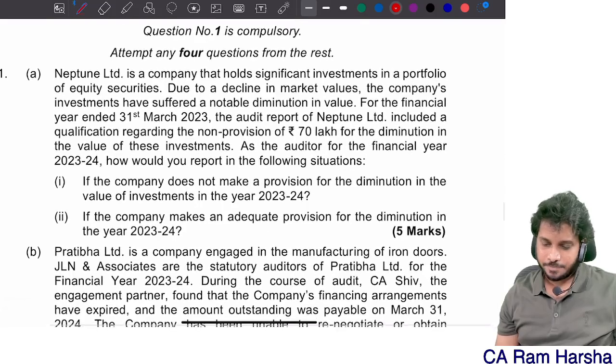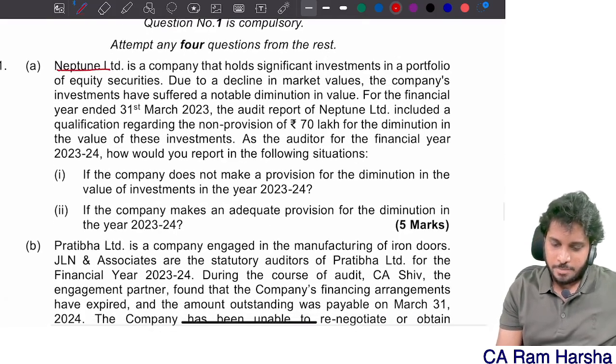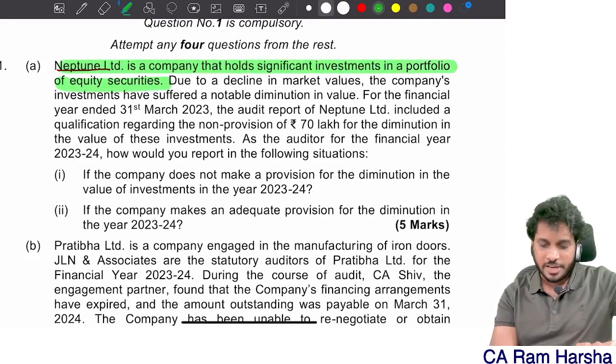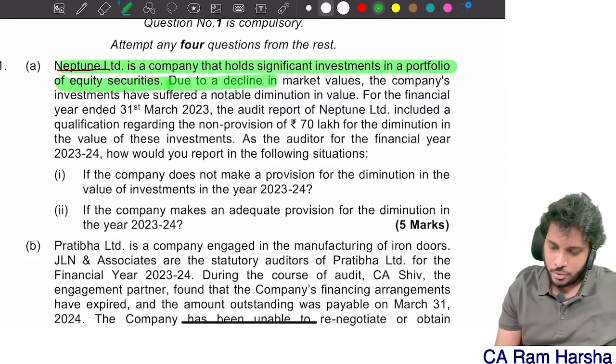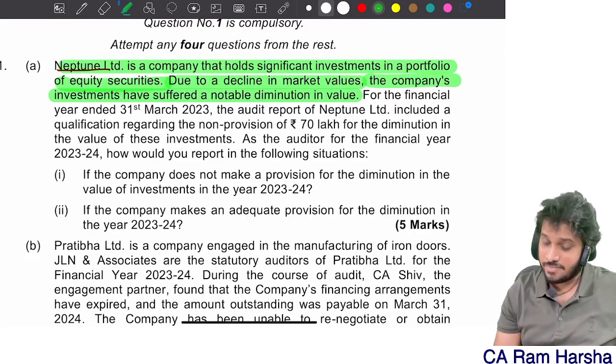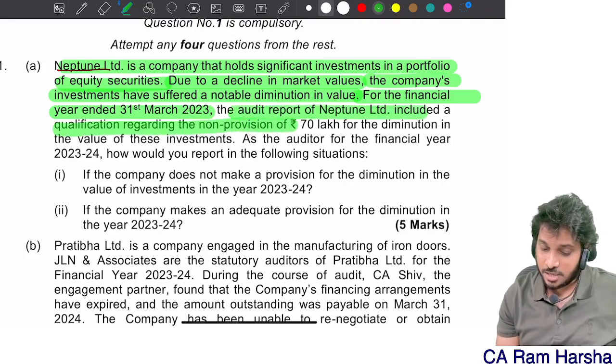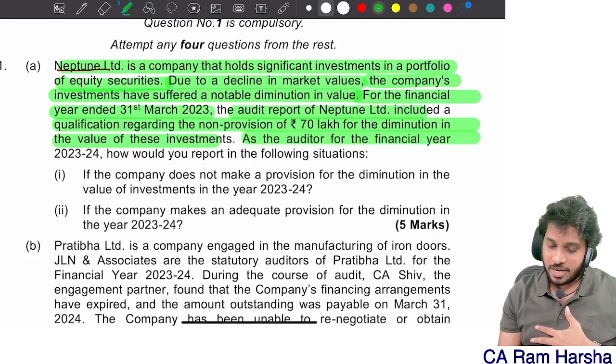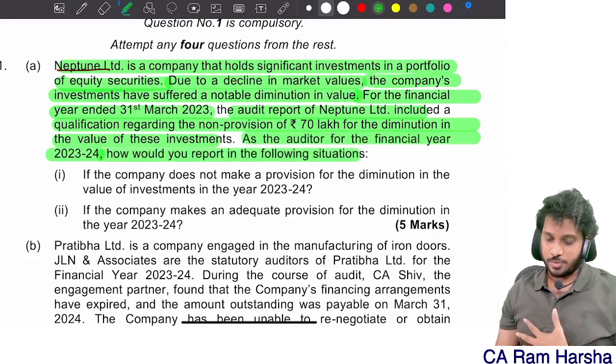Descriptive questions. Neptune Limited is a company that holds significant investment in a portfolio of equity securities. Due to decline in market values, the company's investments have suffered a notable diminution in value. For the financial year ended, the audit report of Neptune Limited included a qualification regarding non-provision of 70 lakhs for the diminution in value of the investment in the previous year's audit report. As auditor of the financial year 2024, how would you report the following situation?